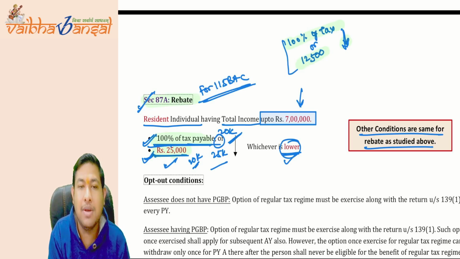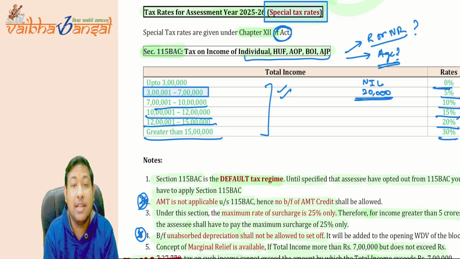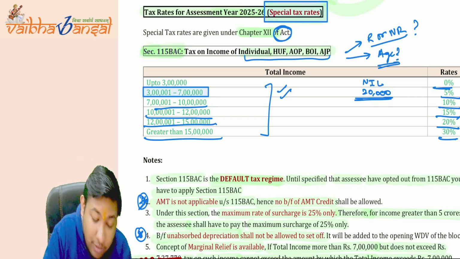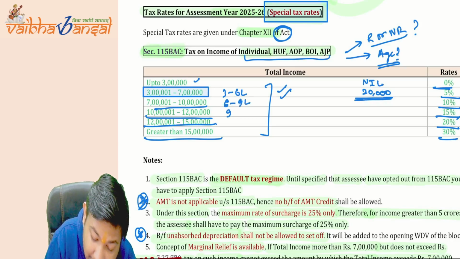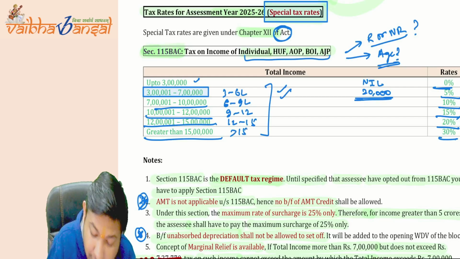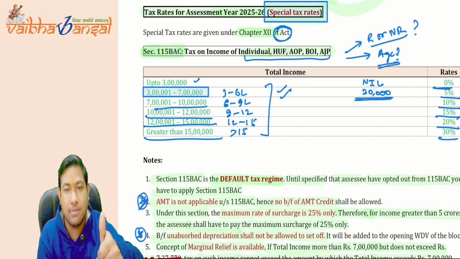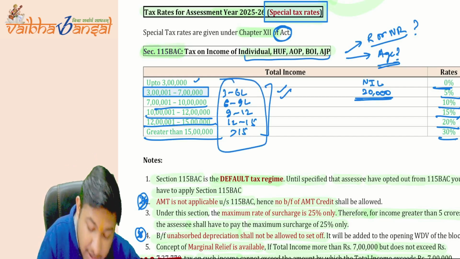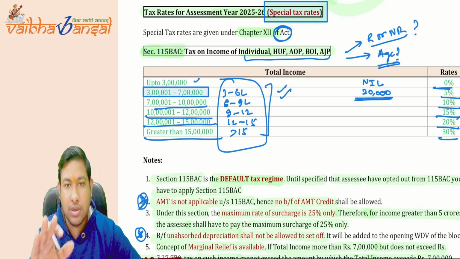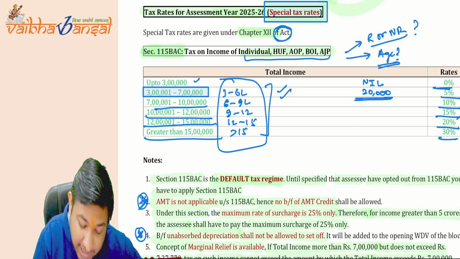So it will come to 100% of the tax at every point. But there is something that the government forgot to change. In the Finance Act 2023, I have already said that the slab rate was earlier different. From 3 lakh, then 3 lakh to 6 lakh, 6 to 9, 9 to 12, 12 to 15, and 15 above. This was the tax slab until before the Finance Act 2024 came. Now, tax on 7 lakh by these slabs. You do not need to understand or remember these slabs; I am just showing this to explain something. From 3 lakh to 6 lakh, there is a tax of 5%.